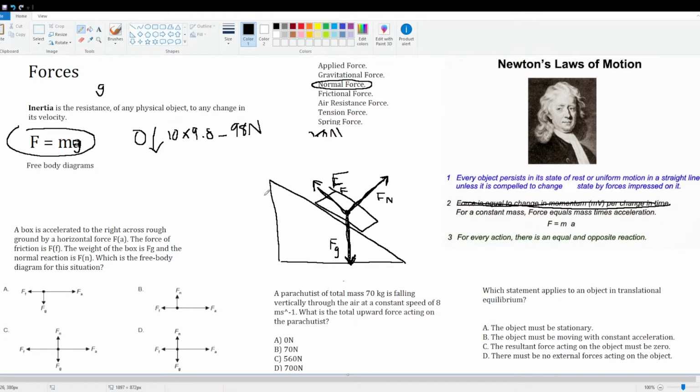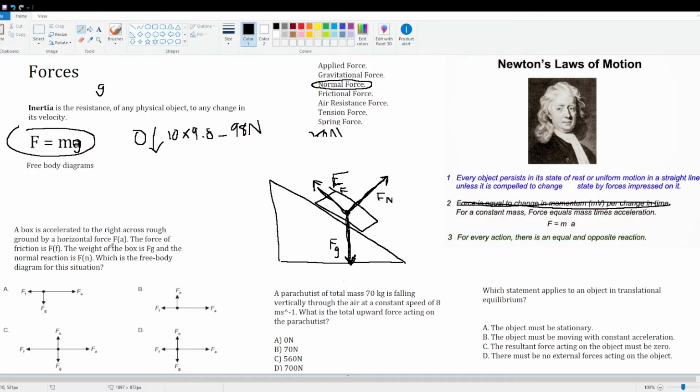Okay, so now we've gone over the 3 laws, and we've gone over how to make a free body diagram. So why don't we go over the 3 questions I've listed here. A box is accelerated to the right across rough ground by a horizontal force. Now because in Microsoft Paint they don't let you do subscripts, I had to write it like this, but you are meant to label forces like so.